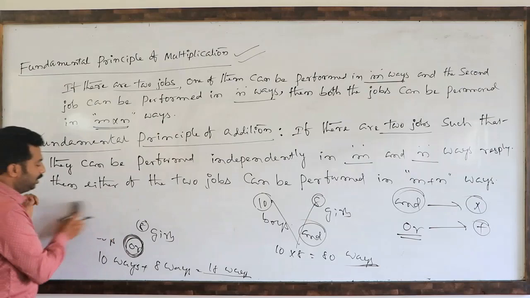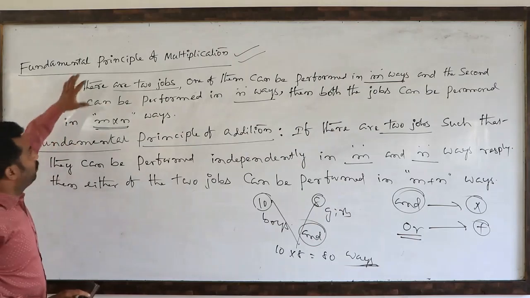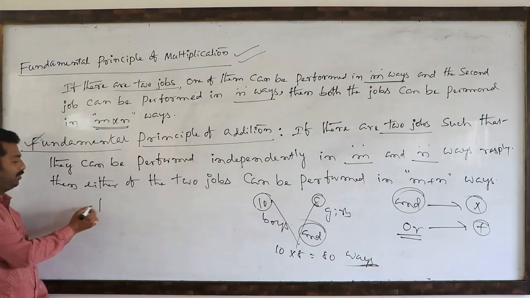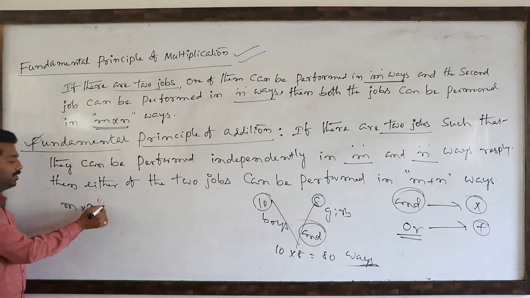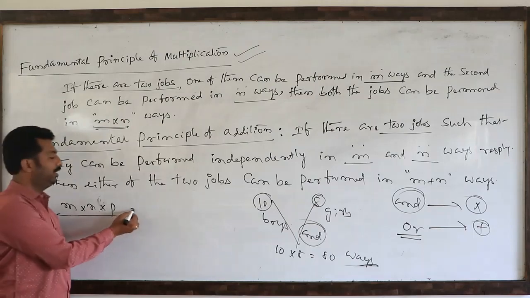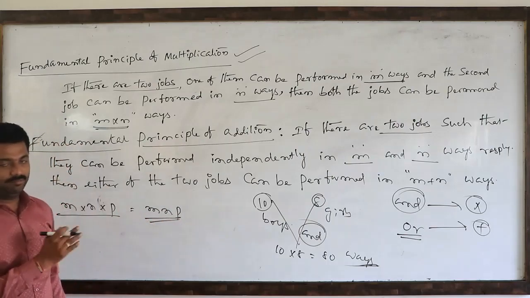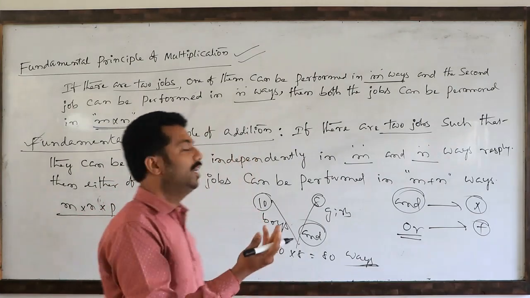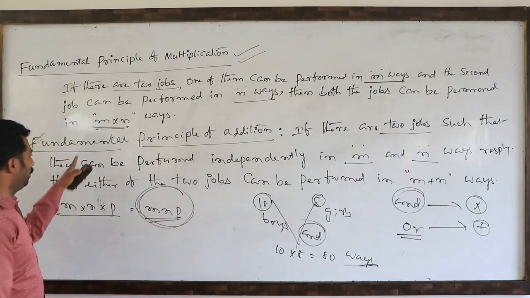Next. Only 2 jobs are there, or 3 jobs, 4 jobs, like that. Suppose fundamental principle of counting, multiplication: one job can be performed m ways, second job can be performed n ways, third job can be performed p ways. The total job can be completed m into n into p ways. Suppose 4 jobs are there, m into n into p into q. 5 jobs are there, into r. Next job is there, into s. Like that, the fundamental principle of counting or multiplication we have to use.